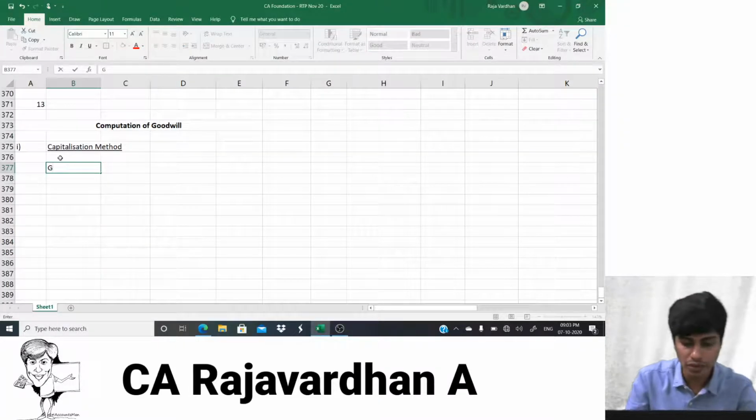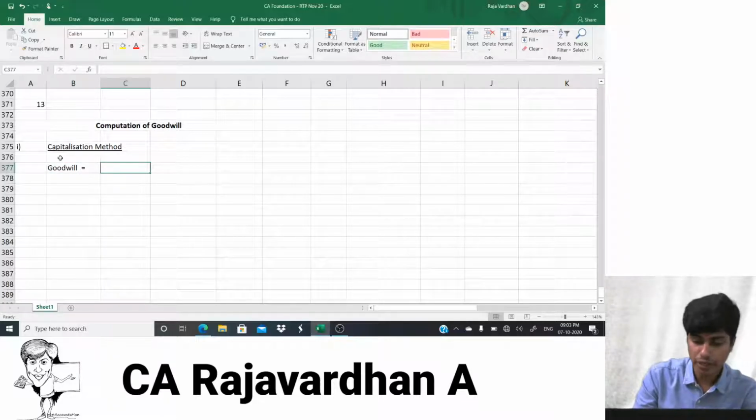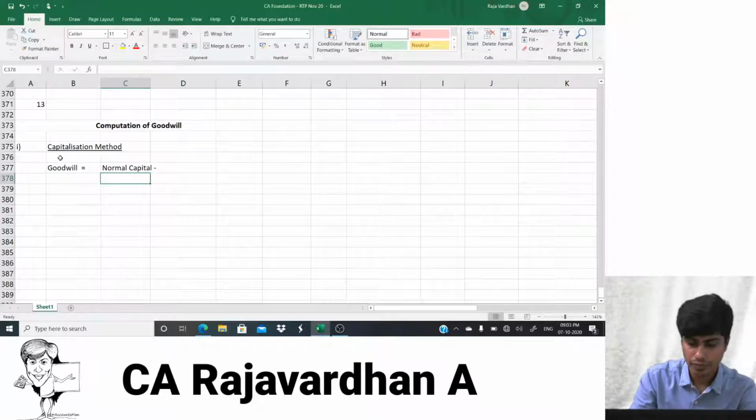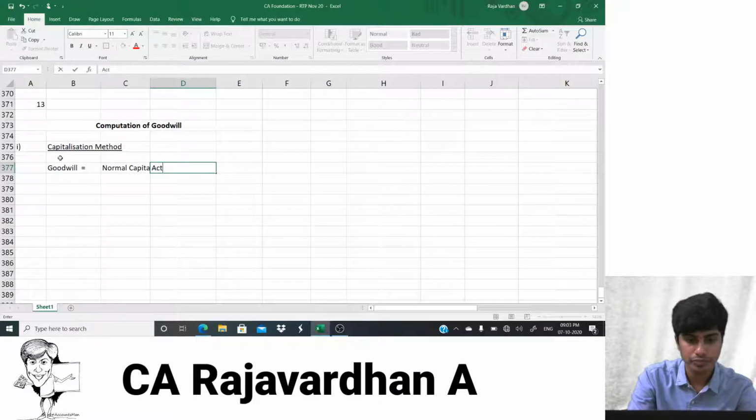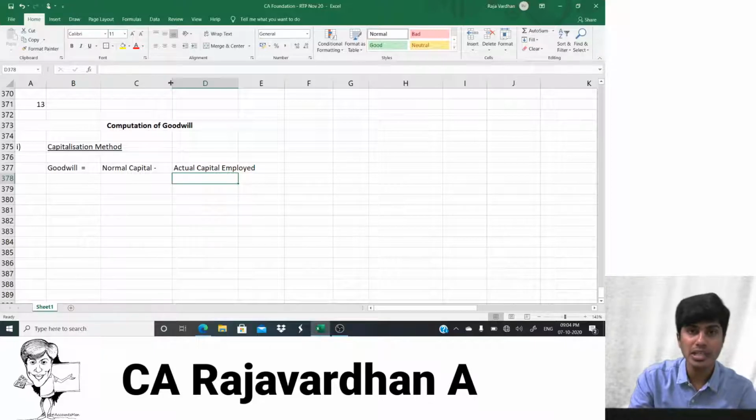So I'll repeat. How do we arrive at goodwill? Goodwill is computed under this method as a comparison of the capital that I've invested and the capital that I should have invested. So goodwill is equal to normal capital minus actual capital employed.